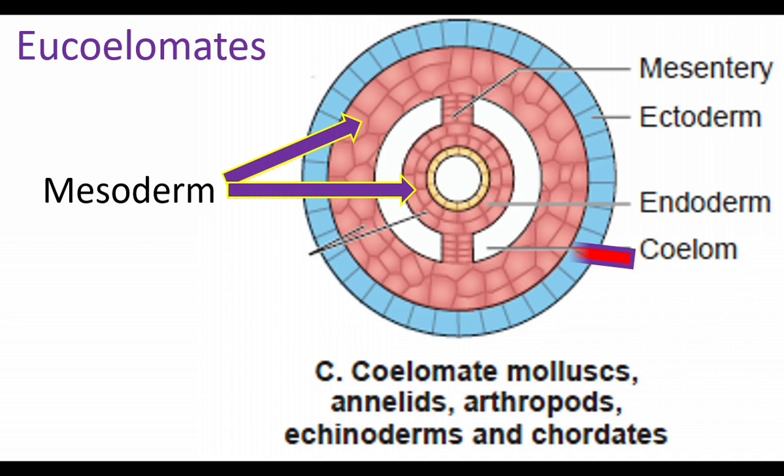Example: mollusk, annelid, arthropod, echinoderms and chordates. The mesoderm lines the body cavity, that is called as peritoneum. The body cavity is lined by mesodermal epithelium called as peritoneum.